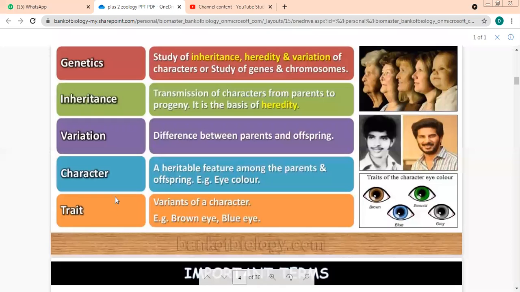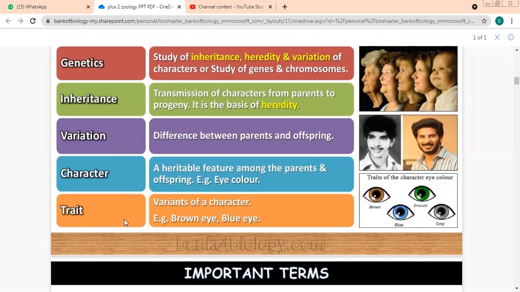There is a difference between character and trait. Many people feel that they are the same, but character and trait are not the same. The character is eye color, and the different options available are called traits, for example, brown eyes, blue eyes. If I say the character is hair color, then what could be the traits? Gray, black, brown, white. So understood, the various forms of a character are known as traits.